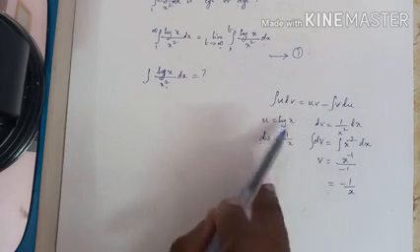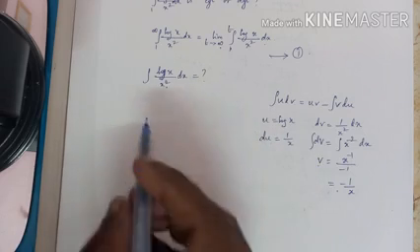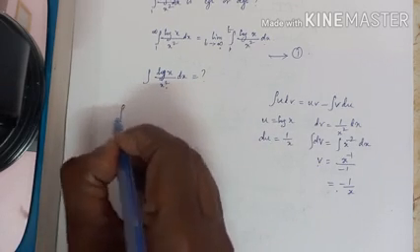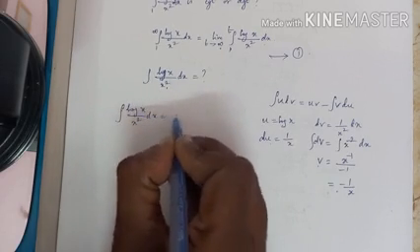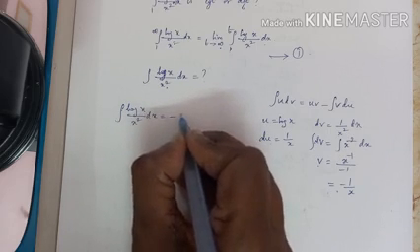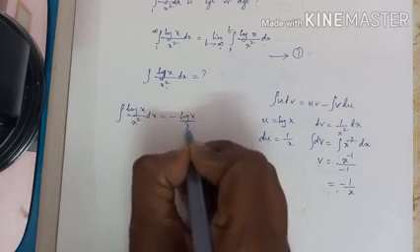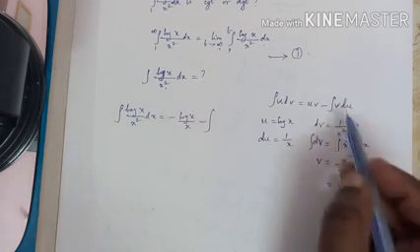The integral of u dv is uv minus the integral of v du. So the integral of log x by x square dx equals u into v, log x into minus 1 by x, which is minus log x by x, minus the integral of v into du.